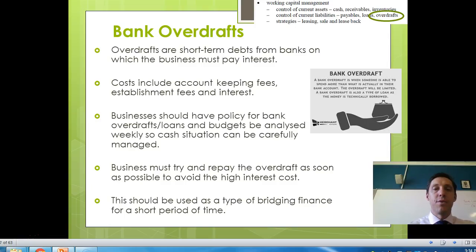So they're the main elements in terms of controlling current liabilities, and just considering from a business perspective, how can we effectively manage our payables or our creditors? How can we effectively manage those loans that we have and potentially reduce the costs associated with those loans? And also the same thing goes for overdrafts, and really utilising overdrafts to a minimum because of the high rate of interest that they attract, and also because they can have other costs associated with them.